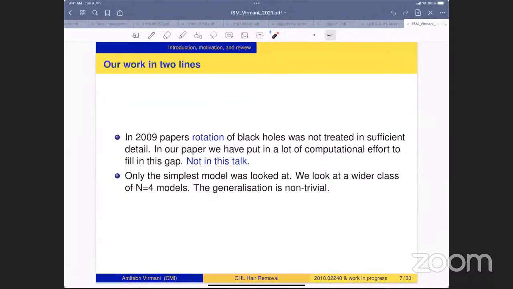Also, in these 2009 papers, the authors looked at the simplest model. We look at a wider class of n=4 models. As you know, the generalization from K3 compactification to CHL models is sufficiently non-trivial. We will see that this hair removal story is non-trivial.